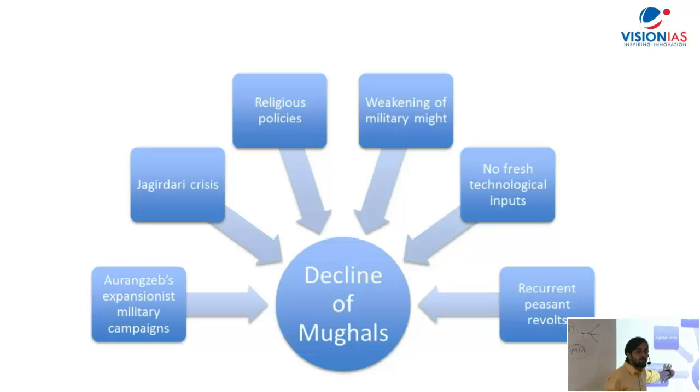If I have these 5 points and I don't understand anything else, that's also okay. Okay, but you should be able to concretize your knowledge in a manner that is reproducible. If it is not reproducible, you will become a historian, which is not something that you want to become. If it is reproducible, you will become a civil servant. That is what you want to become. Right? So do that much, and I think that must be sufficient enough. Okay, any doubts that you have?